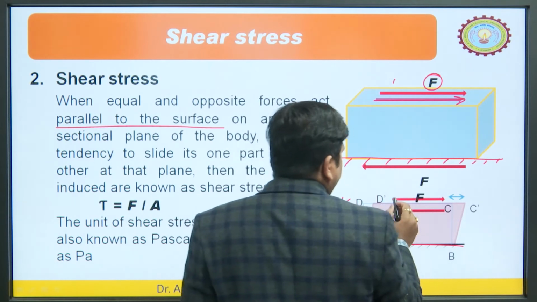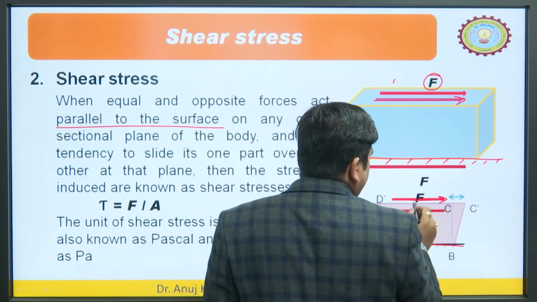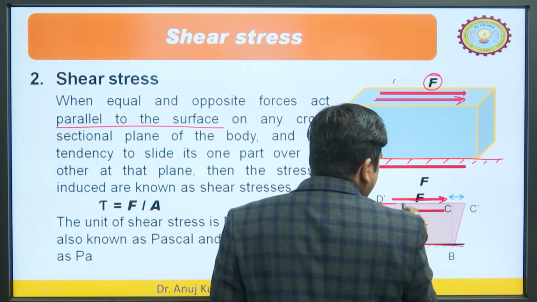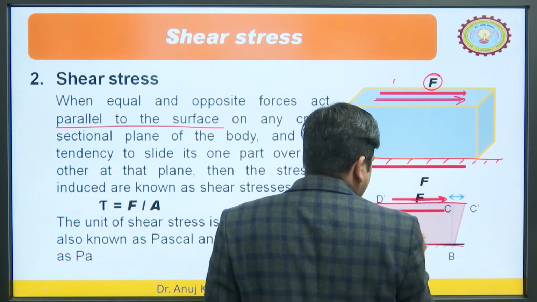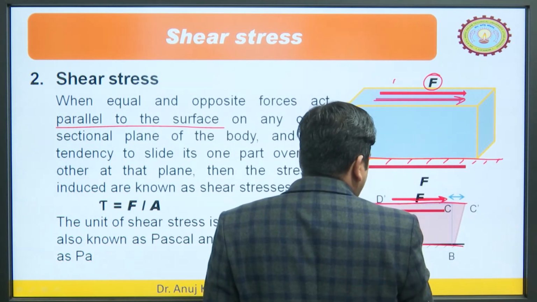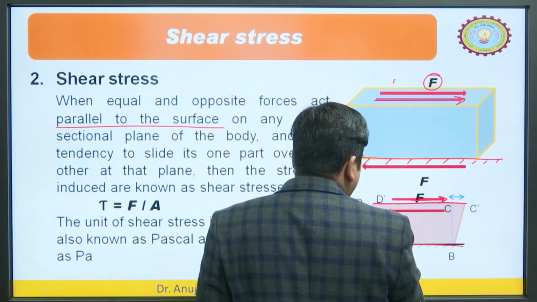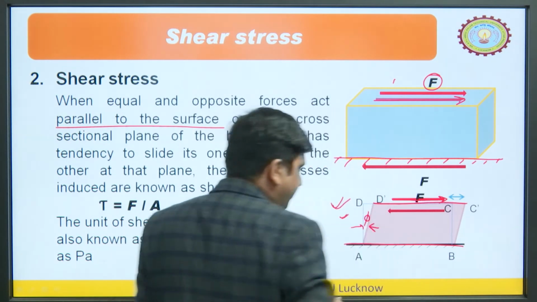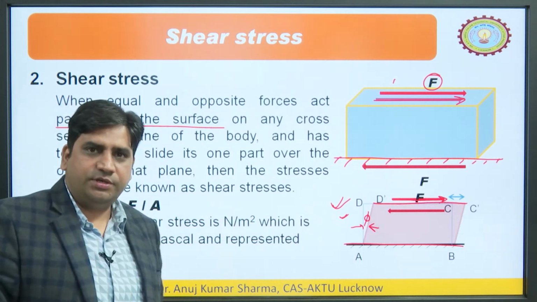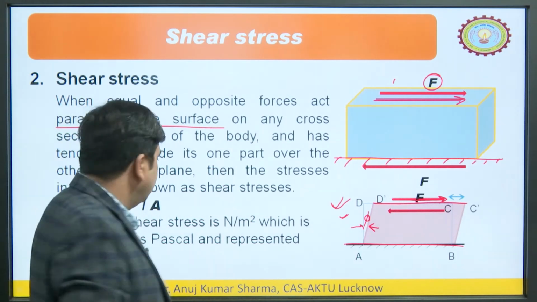So, you can see this force is acting in this direction. So, it will try to shear the planes over each other and it has given one deformation. So, this deformation is phi or sometimes represented as gamma. So, this is the shear strain.